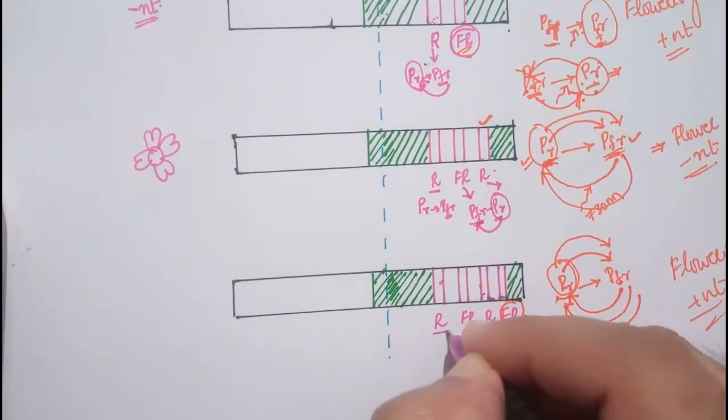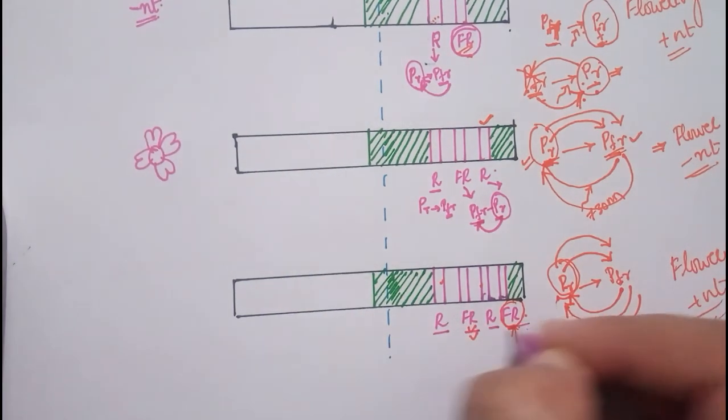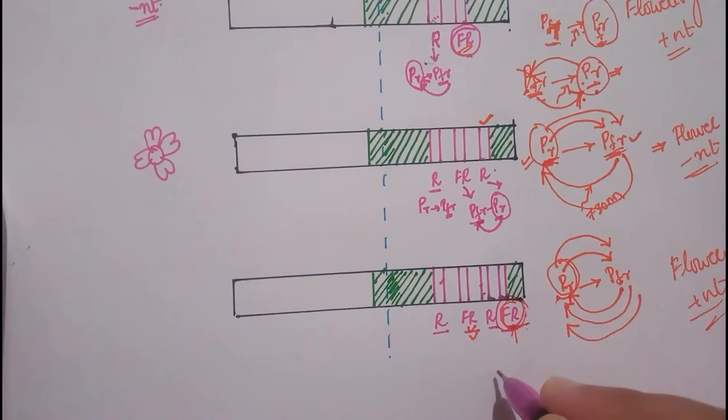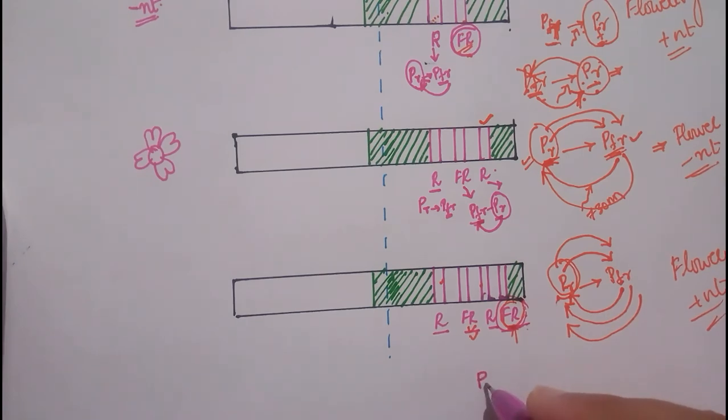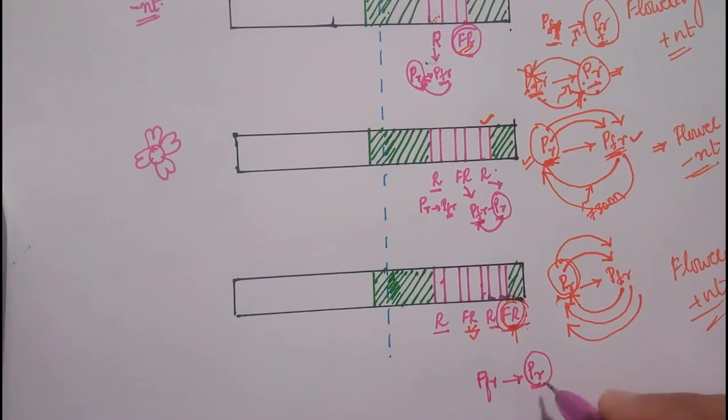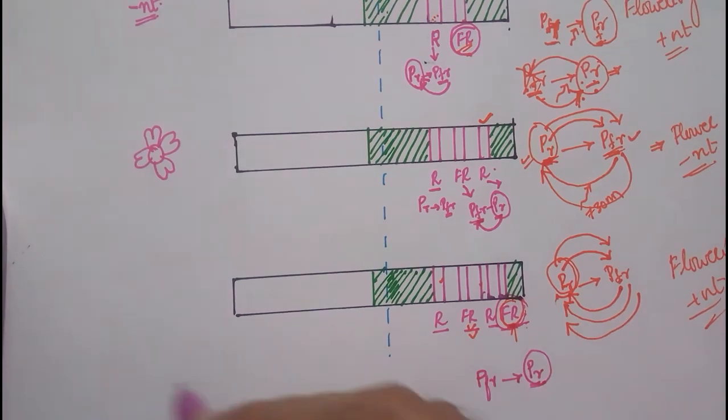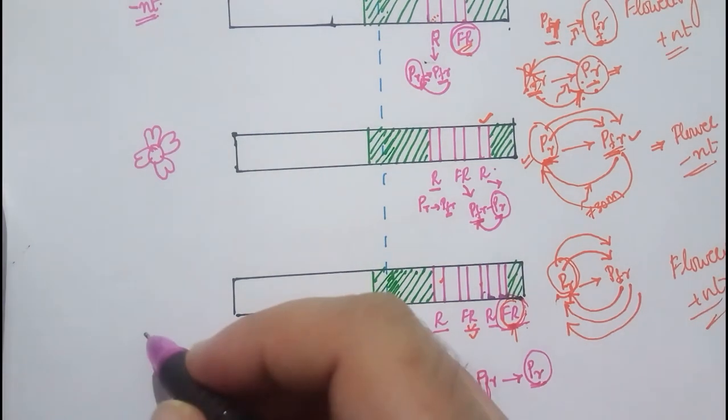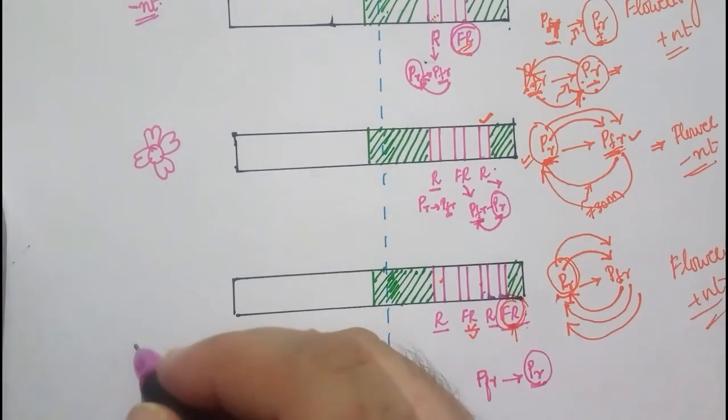Now you see here red light, red light, and far red light. So when far red light is given, which form will get converted into which form? I've already told you this. Far red light will convert PFR form to PR form. So when PR form is there, what is going to happen? It will not induce flowering in the long day plants, it will induce flowering in the short day plants.